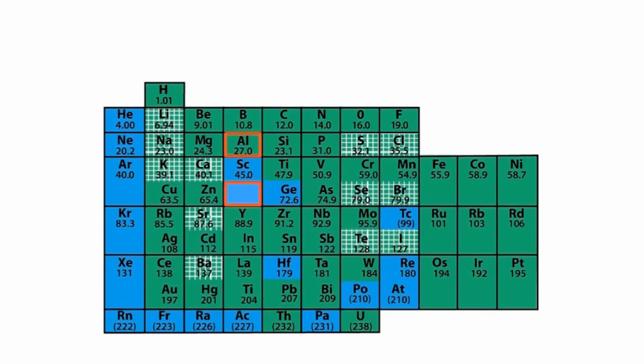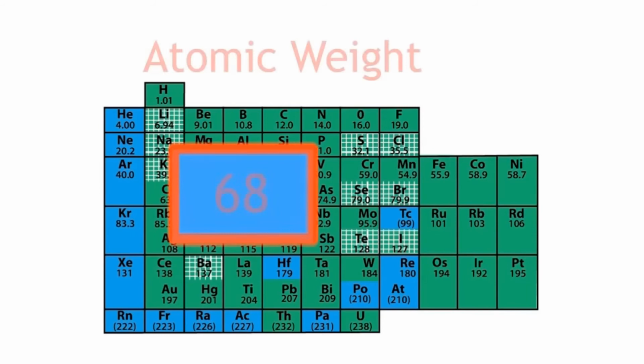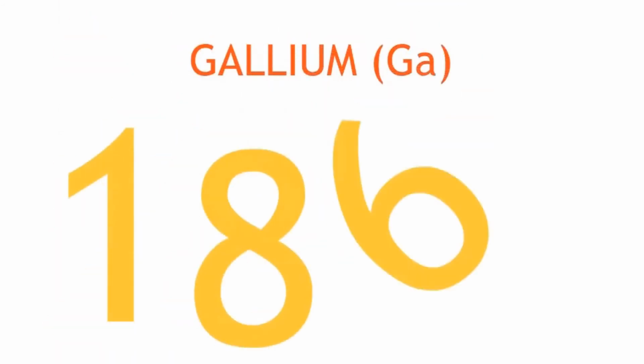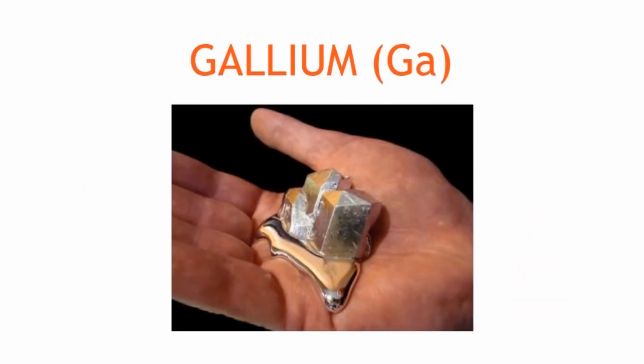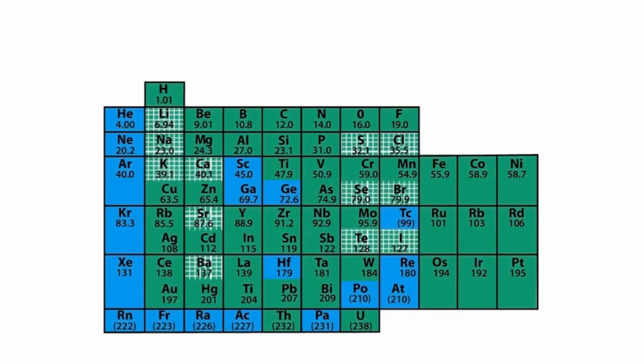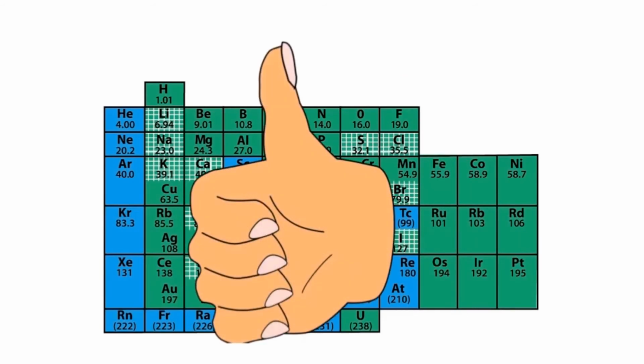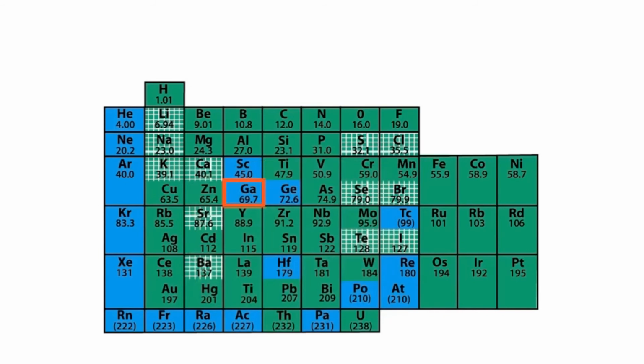One of the gaps in Mendeleev's table was found below aluminium. He predicted the properties of this mystery element and that it would have an atomic weight of around 68. In 1867, gallium was discovered, the mystery element. Mendeleev's predicted properties matched this new element's properties almost exactly, marking a turning point in the world of chemistry. His table started to become widely accepted.